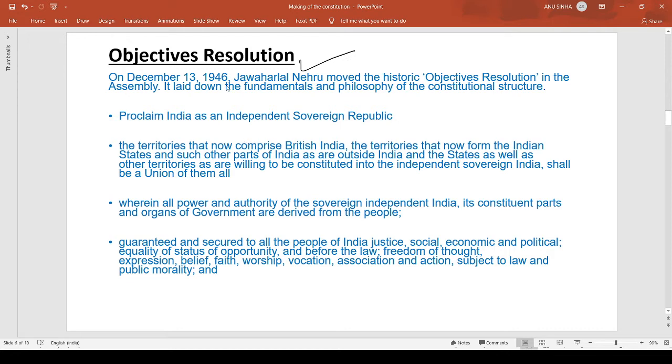That we are going to discuss here. The Objective Resolution was moved on December 13, 1946, by Jawaharlal Nehru in the assembly. It laid down the fundamentals and philosophy of the constitutional structure.